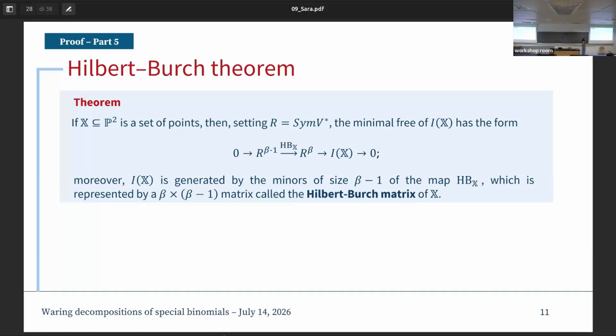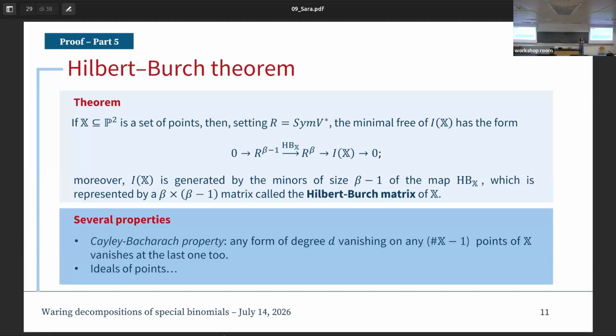Okay, so basically we can say that there is a sort of map between our modules, which is determined by a matrix of size beta times beta minus 1, which is here, the so-called Hilbert-Burch matrix. And the idea is that the ideal of X is generated by exactly the beta minus 1 minors of this matrix. Right? So the idea is that we are trying to compute linear algebra over the polynomials. Okay?